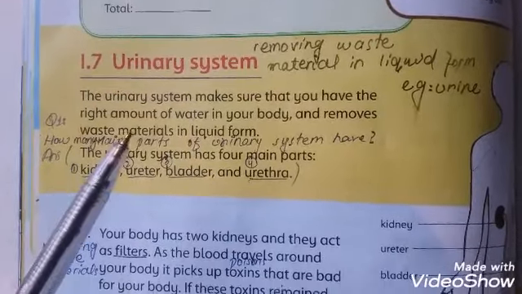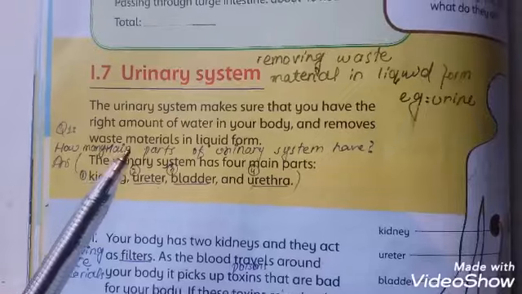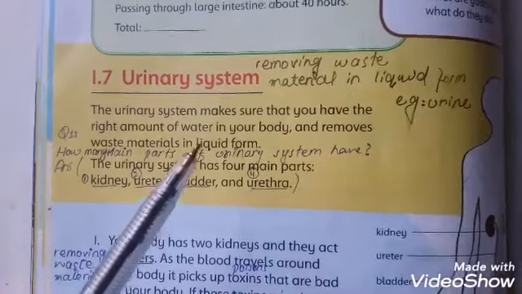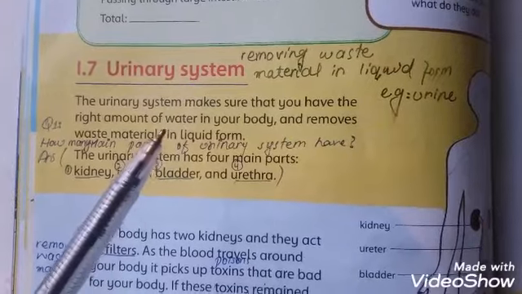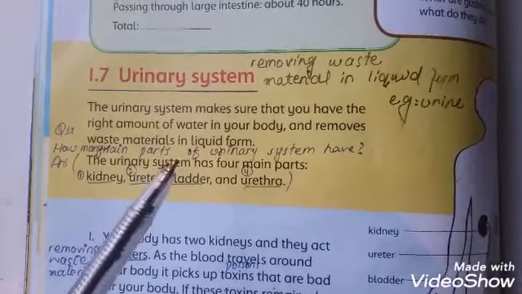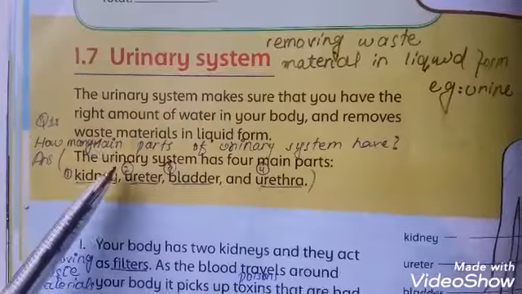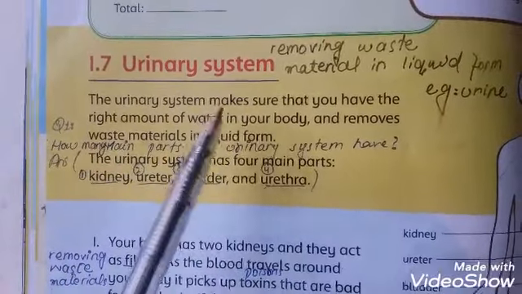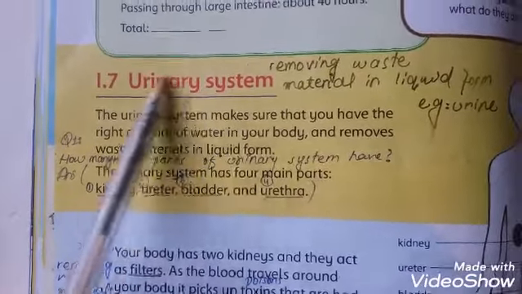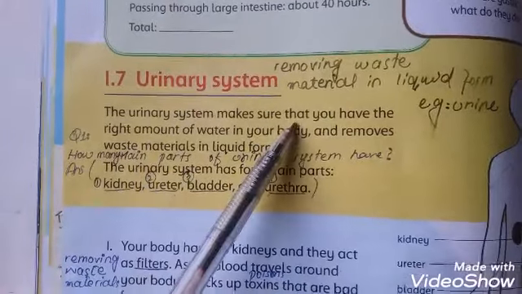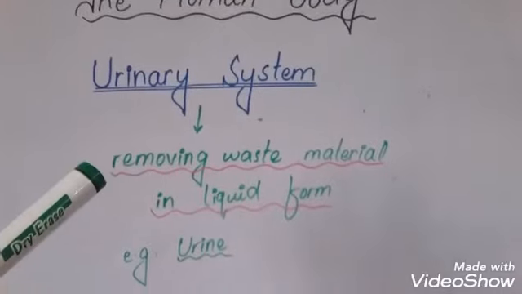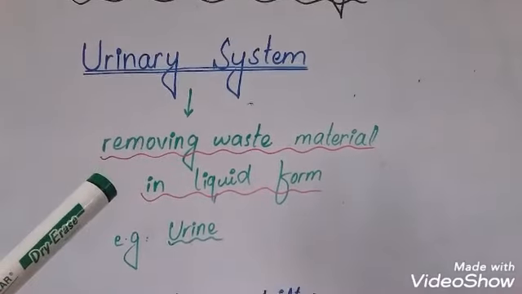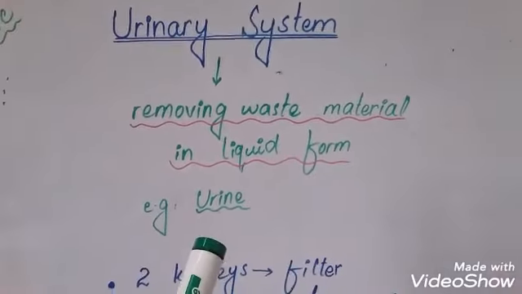is based on the water that removes waste material in liquid form. It is a system that relates to the liquid form waste material that gets removed from the body. Students, if you have the right amount of water in your body, then your urinary system will work perfectly. Urinary system is a system of removing waste material in liquid form. Liquid form means urine.